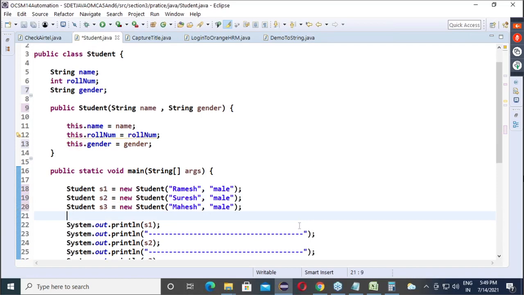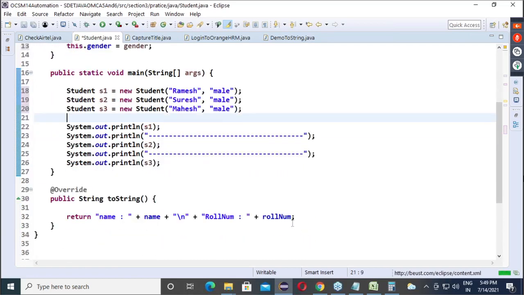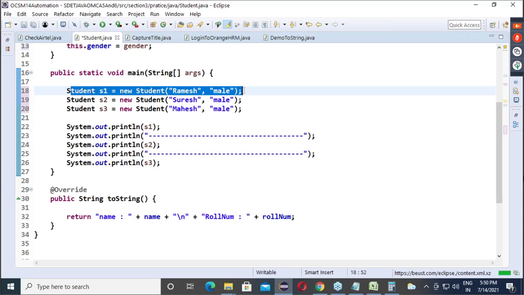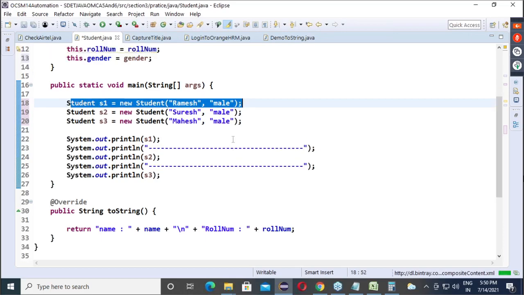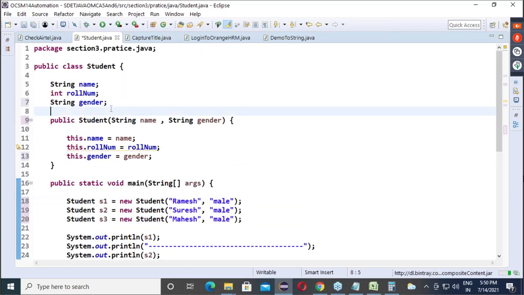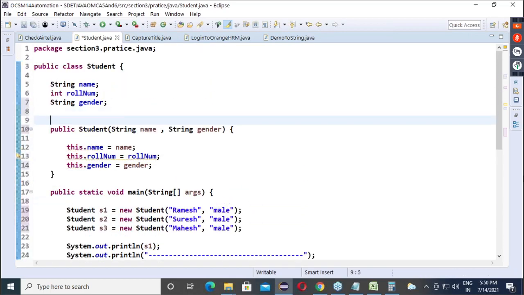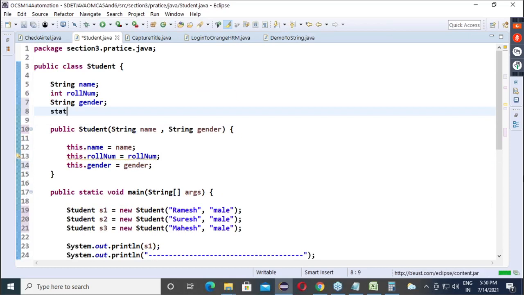Okay. Now our concern is whenever we create an object, the hash code should be generated automatically. Am I correct? So what we will do, we will create one more reference which is static in nature, because that number should be carried forward again and again. Correct? Like first student 101, second student 102, third student 103.